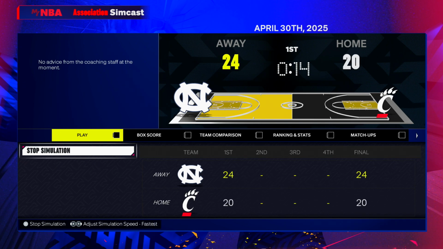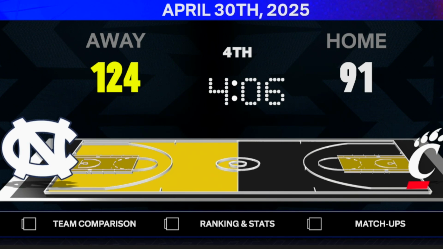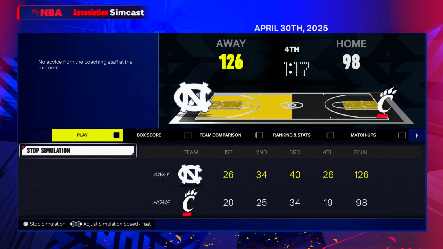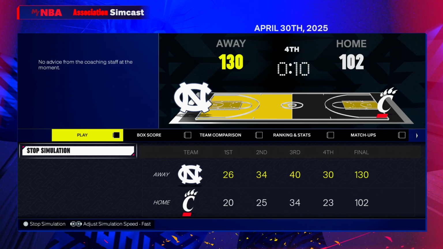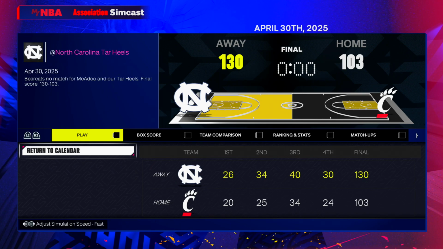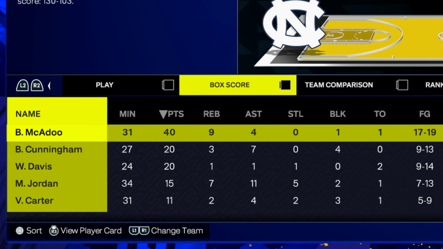Anyways, Michael Jordan and UNC, the 1 seed, trying to finish off Cincinnati here in a game 6. And it was a great season for Oscar Robertson. Individually took 2 games off the mighty Tar Heels, but Michael Jordan is the MVP for a reason. He's also getting carried by Bob McAdoo, who is the greatest NBA 2K simulator ever. 40 points. I mean, he shot 17 of 19 from the field, people.